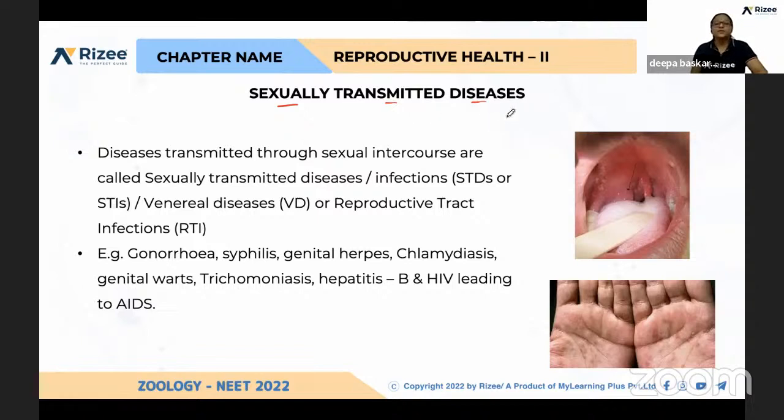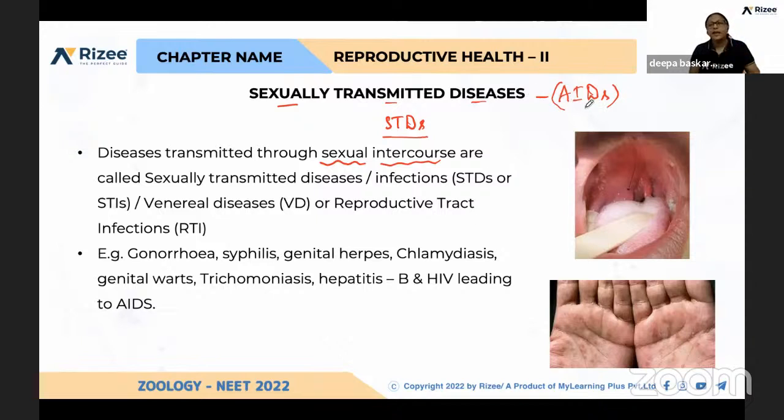So what are these sexually transmitted diseases? Very easily anybody can say HIV, that is AIDS. Not only AIDS, so many diseases are there. What do we mean by STDs? They can be transmitted through sexual intercourse. The government has tried so much to create awareness about these diseases. STDs get transmitted only through sexual intercourse.